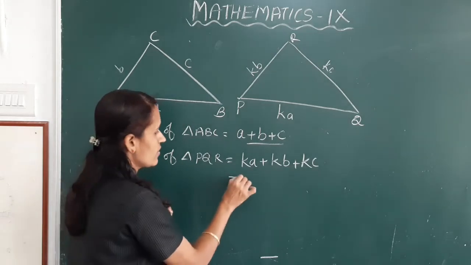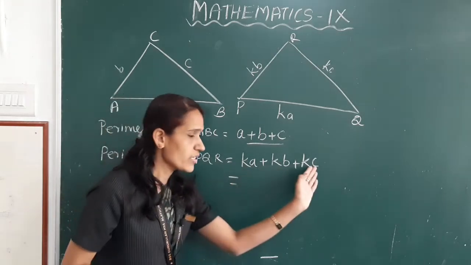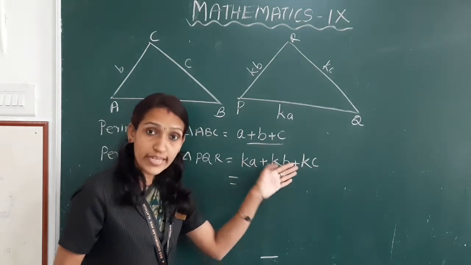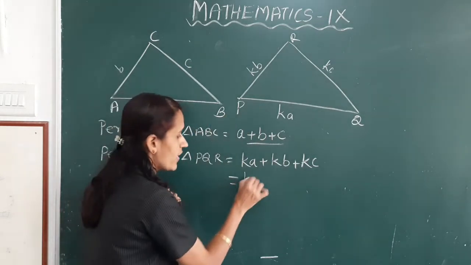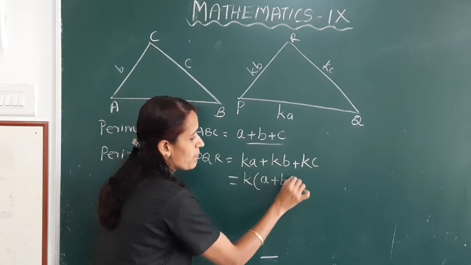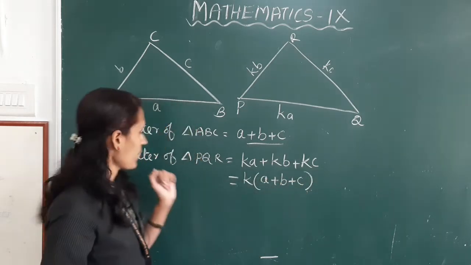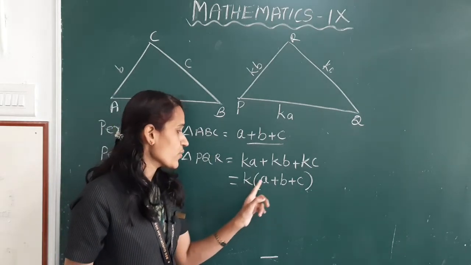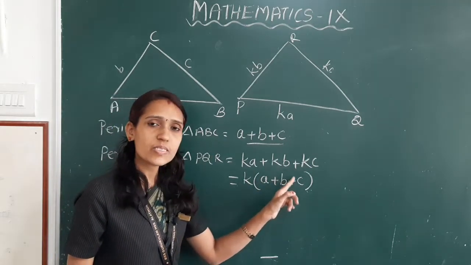Here, in these three terms, k is the common term. So, take outside k into remaining terms are a plus b plus c. Perimeter of triangle PQR is equal to k into a plus b plus c.